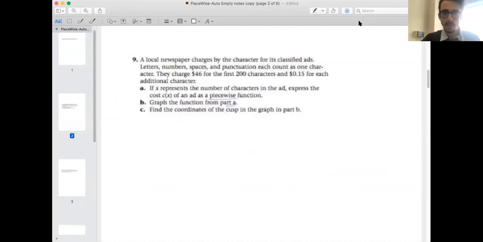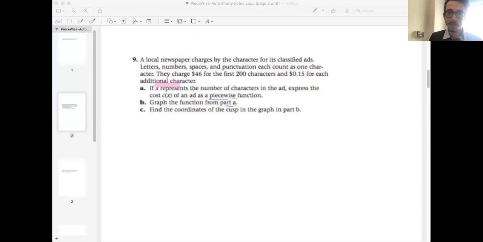Sound good? Take a moment and read through this problem, pause the video, read through it, and we'll chat about it. We have this local newspaper, maybe the Philly Metro, charging by the character for its classified ads. Letters, numbers, spaces, and punctuation each count as 1 character. Interesting. Similar to Twitter, everything counts as a character there. They charge $46 for the first 200 characters and 15 cents for each additional character. If x represents the number of characters in the ad, so we already have the variable here, express the cost C of x of an ad using a piecewise function.